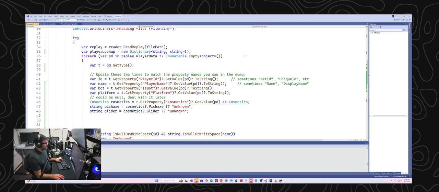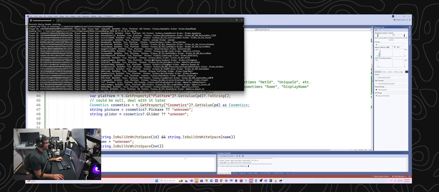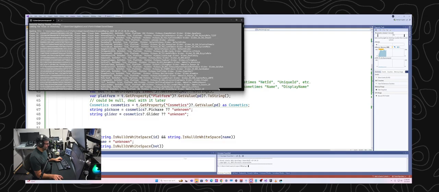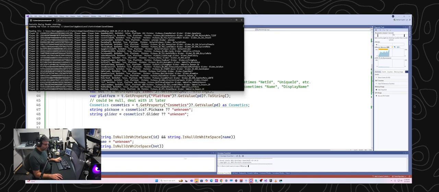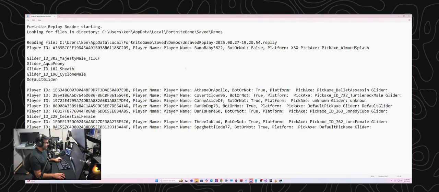Cool. Yeah, what we're doing, Nuke, is I'm just writing a very, very simple program to analyze Fortnite replay files, and so I can give you a quick demo here. I'm just analyzing a file from my machine, and I'm going to copy and paste the data we're extracting into Notepad just to make the font bigger.